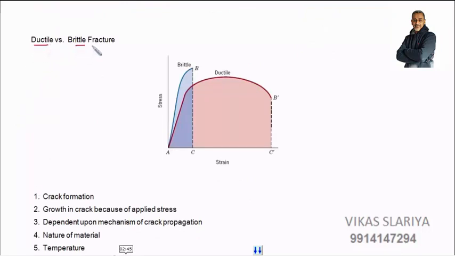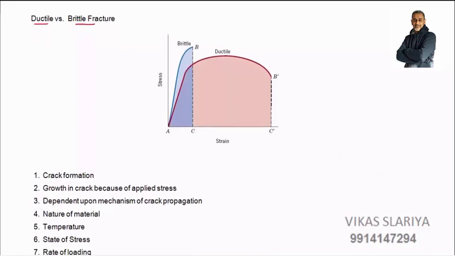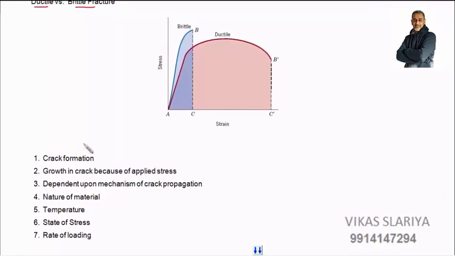So ductile versus brittle fracture, what is the difference in behavior? The blue graph is for brittle fracture and the pink graph is for ductile fracture. The area under the curve for ductile is more and the area under the curve for brittle is less, which shows the toughness of the material. So a ductile material is more tough and a brittle material is less tough.